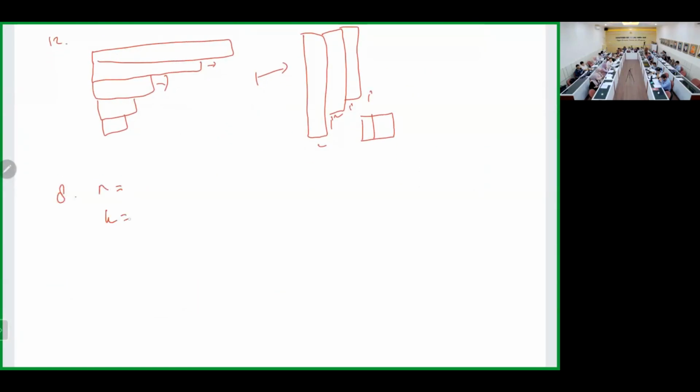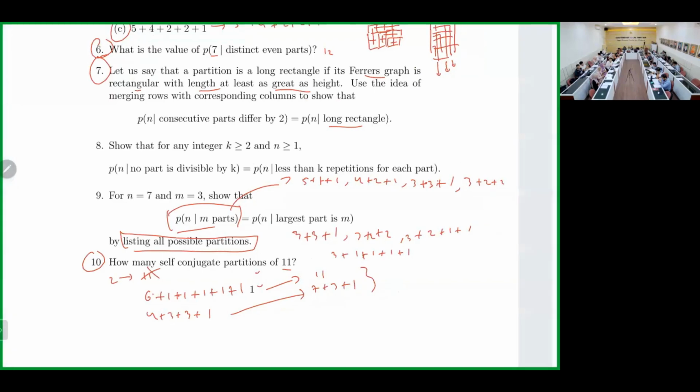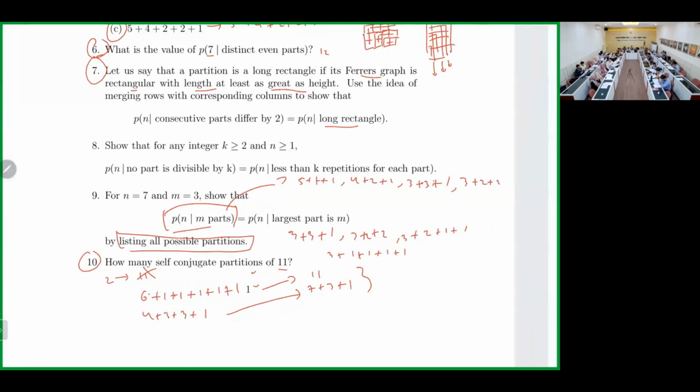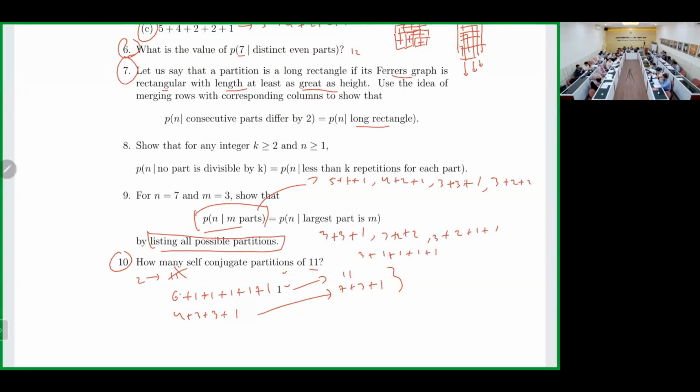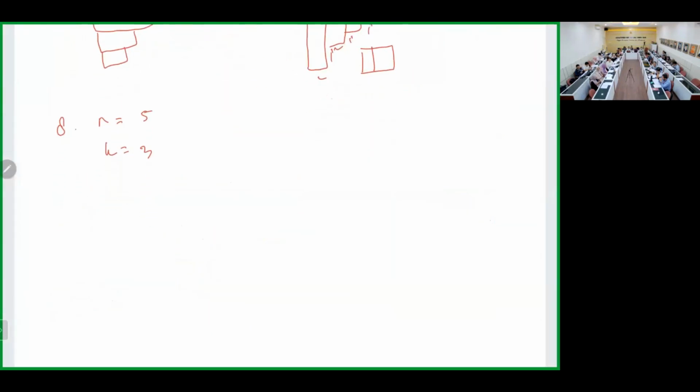What is n? What is k that you want? 3? Okay, 3 for k. But how about n? It's up to you. Maybe 5. So the left hand side: no part is divisible by k, so no part is divisible by 3. So we have 5, 4 plus 1, 3 cannot, 2 plus 1 plus 1 plus 1, 1 plus 1 plus 1 plus 1 plus 1. Correct?